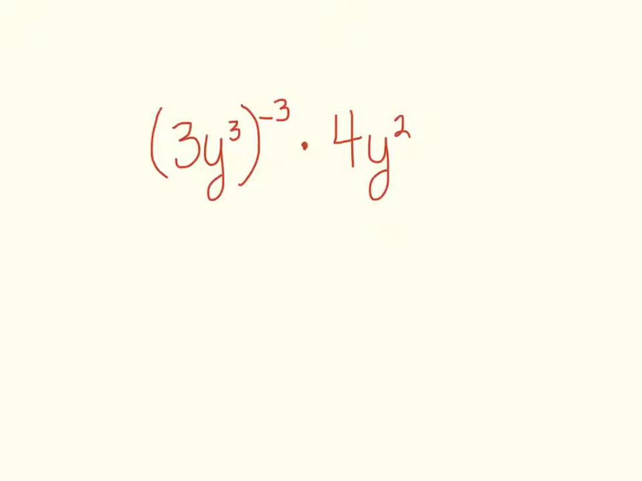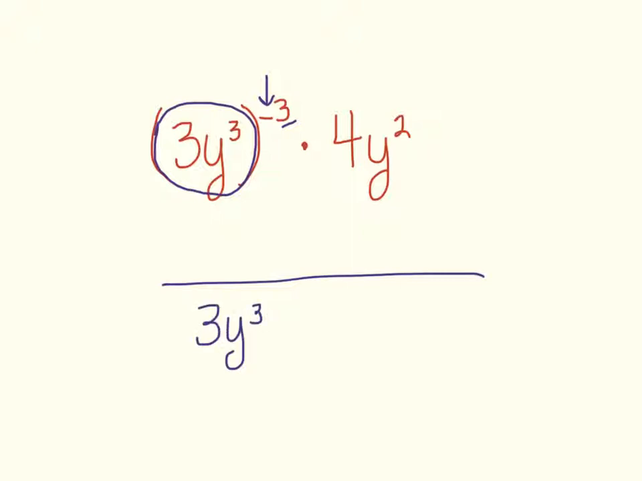All right, so again, we're going to start with this. Anytime there's parentheses, that means the whole thing. So this whole entire thing is going to go on the bottom 3 times. It looks like this: 3y to the 3rd power times 3y to the 3rd power times 3y to the 3rd power. That's on the bottom, the whole thing, 3 times. Now the 4y to the 2nd power, none of those are negative, so they're all going to go on top. So 4y to the 2nd power.